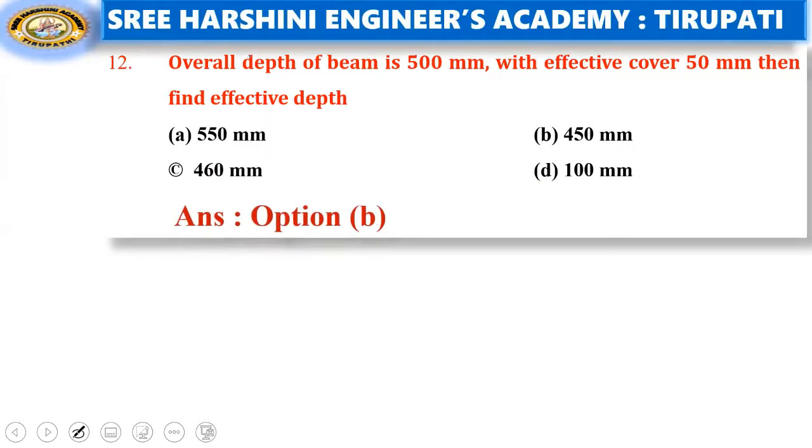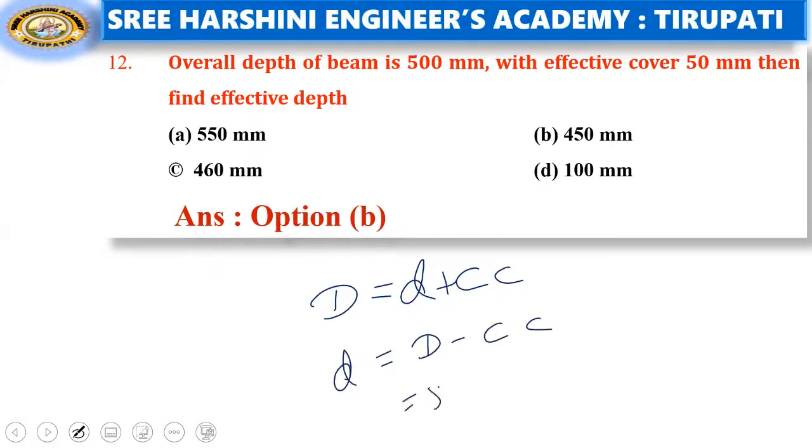Coming to next question, overall depth of the beam is 500 mm with effective cover 50 mm, then effective depth. We know that overall depth is equal to effective depth plus clear cover. Now we need to find the effective depth, that means D minus clear cover. So it becomes 500 minus 50, that is equal to 450 mm. So option number B is the right answer.